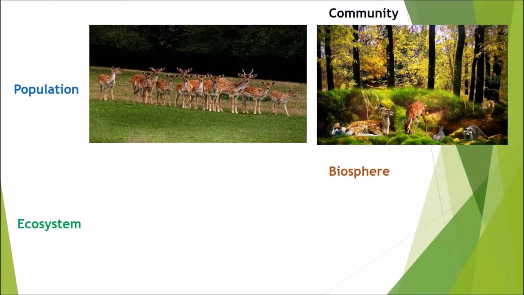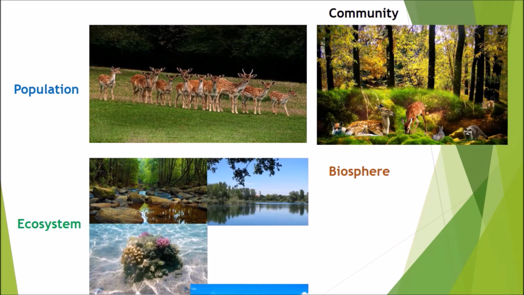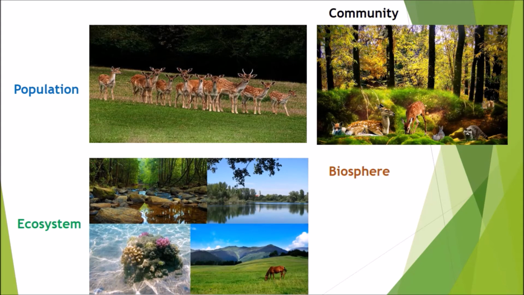Ecosystem. An ecosystem is a collection of communities as well as the abiotic factors with which they interact, such as soil, water, atmosphere and light. The source of energy is the sun, and that energy is released to the environment after flowing unidirectionally through several feeding groups. Example: forest, ponds, seabed and grassland.